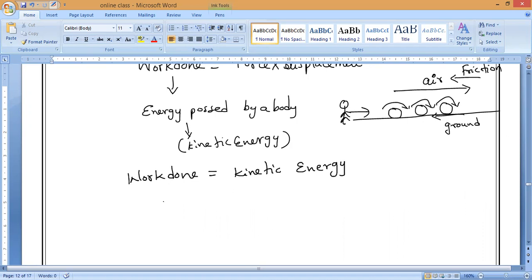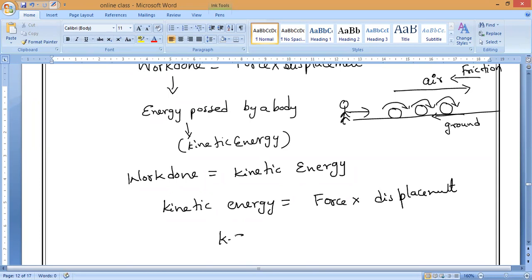Now I can replace work done with force into displacement. So I can say kinetic energy is equal to F into S. Any doubt, guys? Let me call this equation 1.